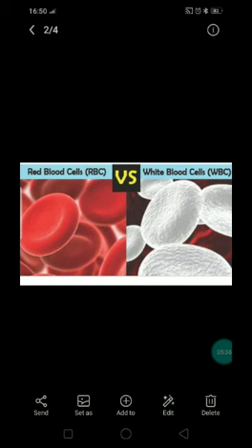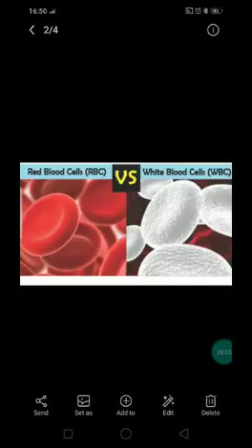Yes, children, can you see this picture clearly? These are red blood cells and white blood cells. These red blood cells are spherical in shape. Can you see? And they are red in color because of the pigment, again hemoglobin, and this is going to impart the color to the blood, this hemoglobin. And hemoglobin is made out of iron and protein, children. And when you eat a lot of green color vegetables, the leafy vegetables, it forms red blood cells in your body, which is a good source of iron.